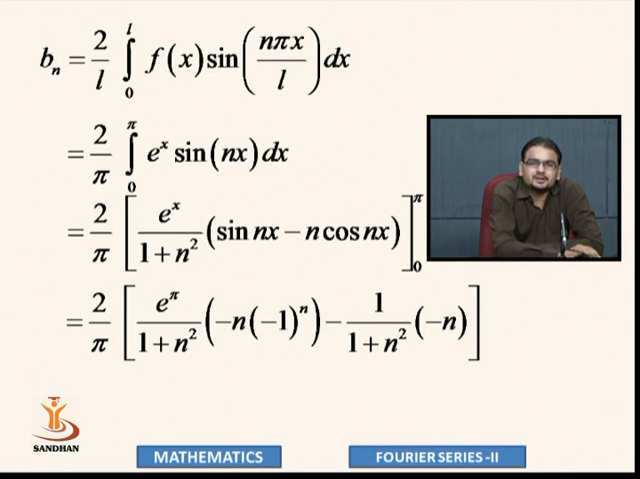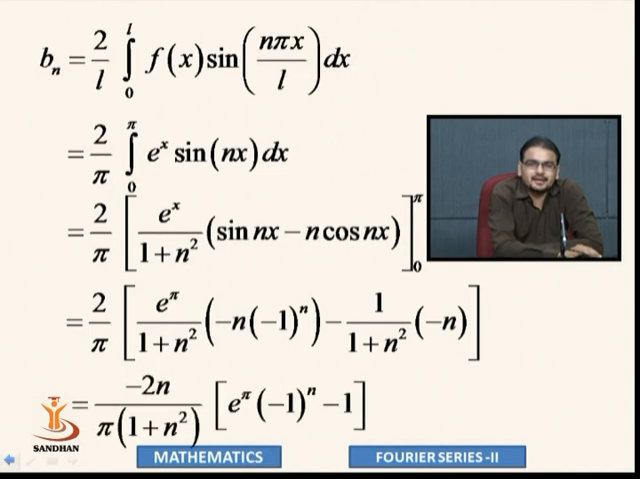Minus, put lower limit 0. E to the power 0 is 1, so 1 over 1 plus n square. Sin 0 is 0, cos 0 is 1. So it is minus n.